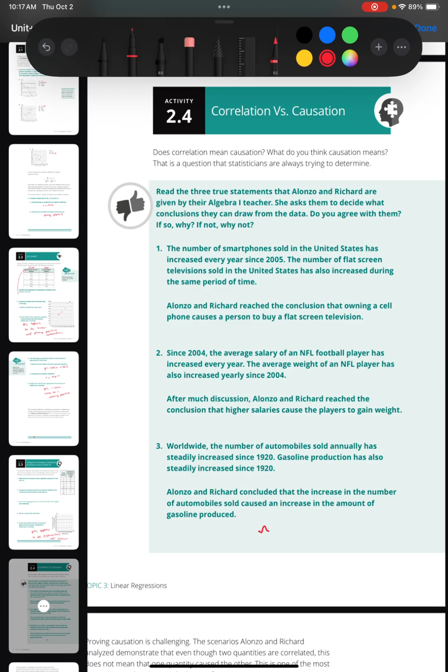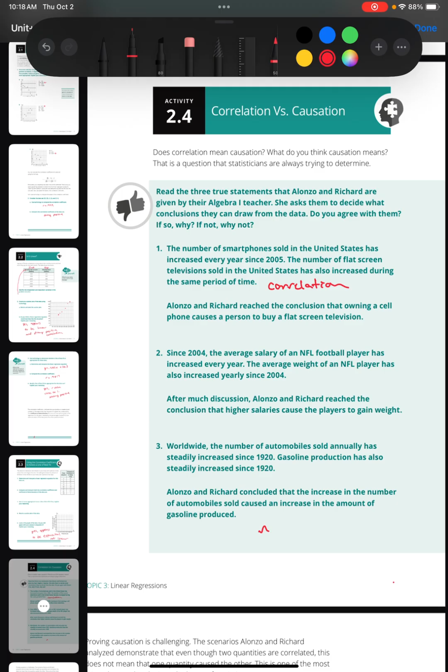So for number one, the number of smartphones sold in the United States increased every year since 2005. The number of flat screen televisions sold in the United States has also increased during the same period of time. So they're both increasing, so we could say there is a correlation, but there are other factors involved there. We can't necessarily say that because people bought more smartphones, that caused people to buy more flat screen TVs. So not causation, but we would have a correlation there.